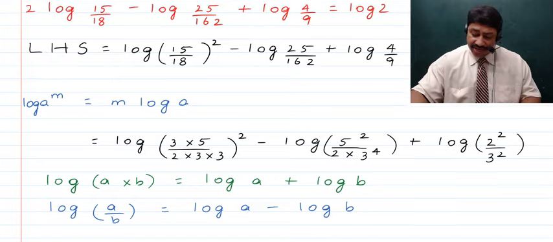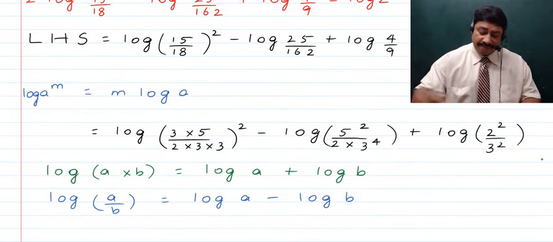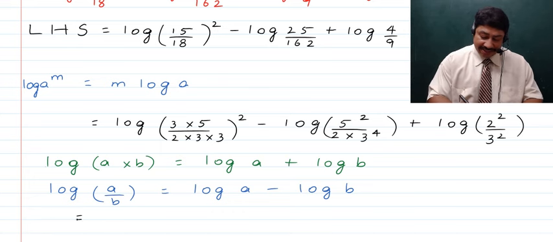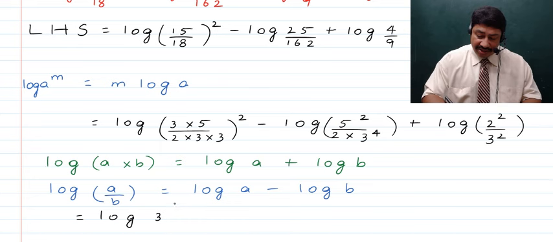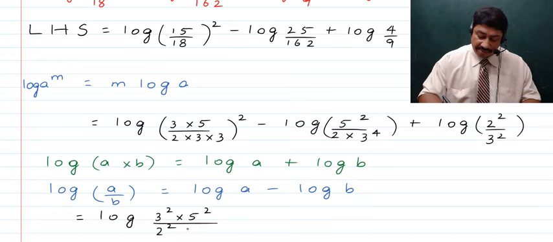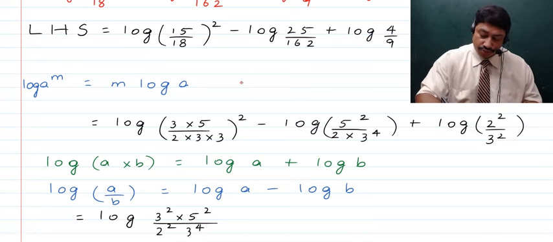Now here children, next what you're going to do is, here we're going to apply these rules. So next now you can write this as log of 3 raised to the power 2 into 5 raised to the power 2, which is divided by 2 raised to the power 2, and as this is 3 raised to the power 2, which is whole raised to the power 2, it will become 3 raised to the power 4. Here children, we have used two rules of indices.